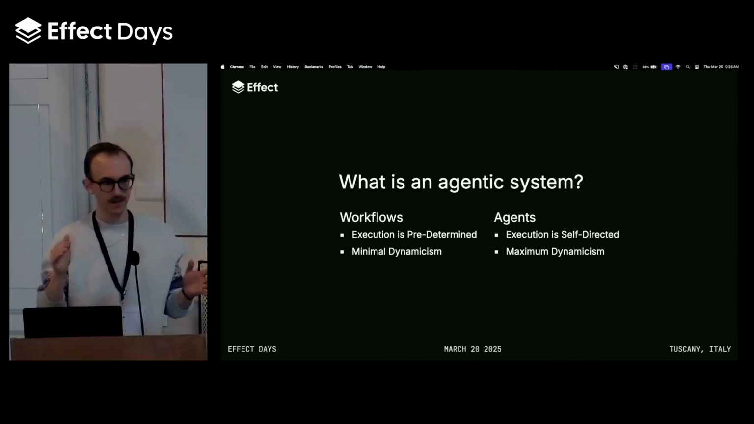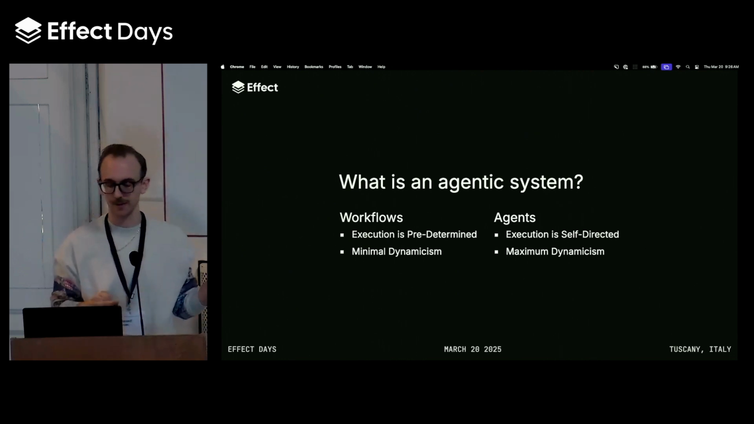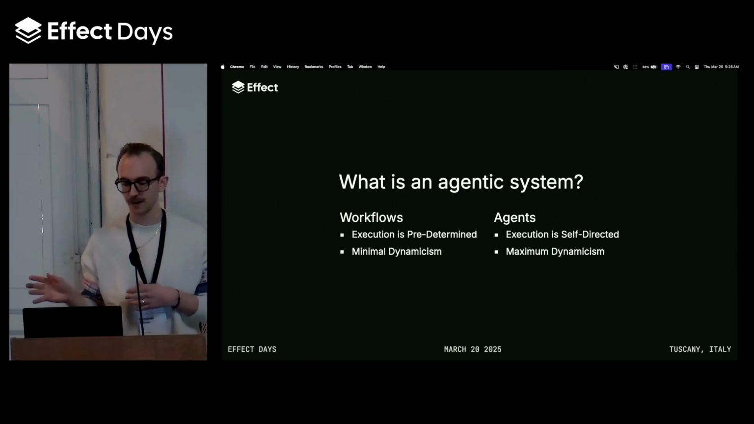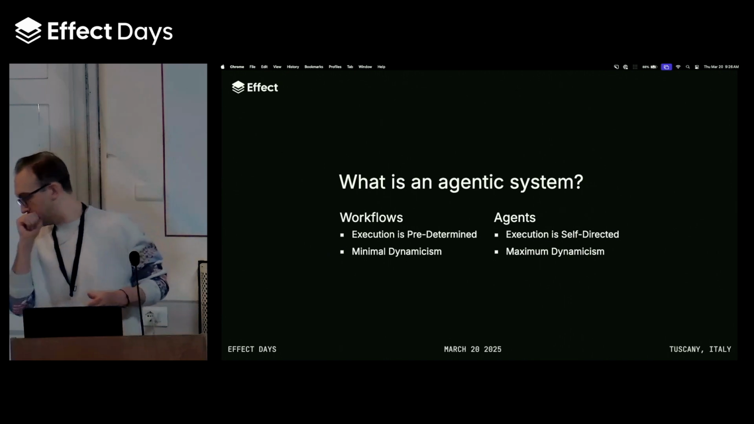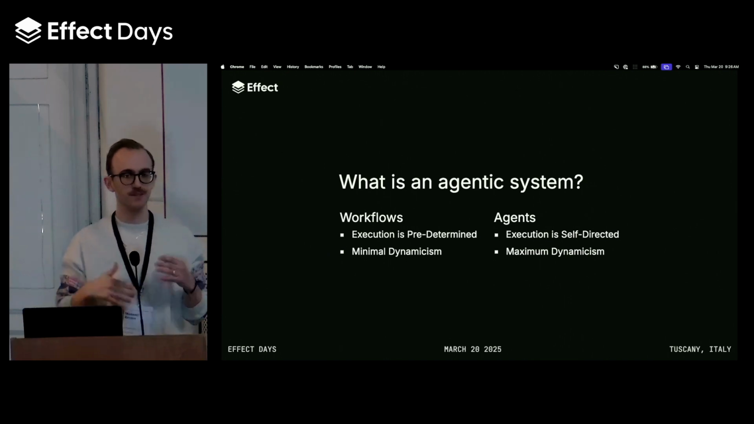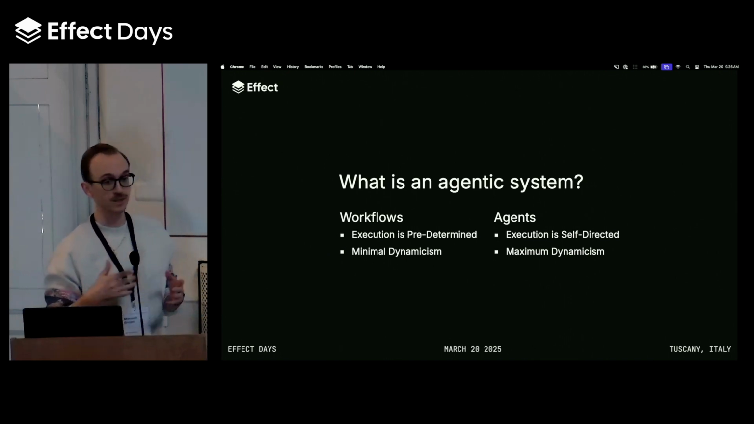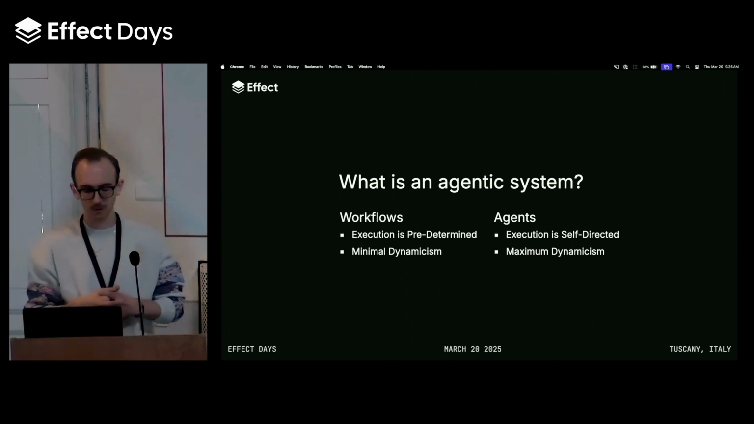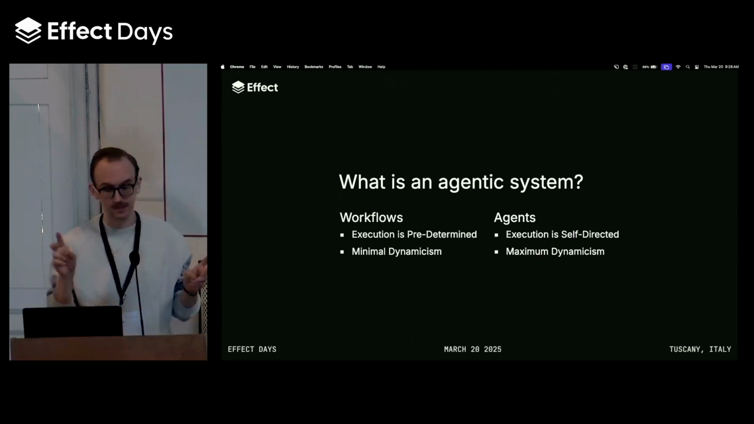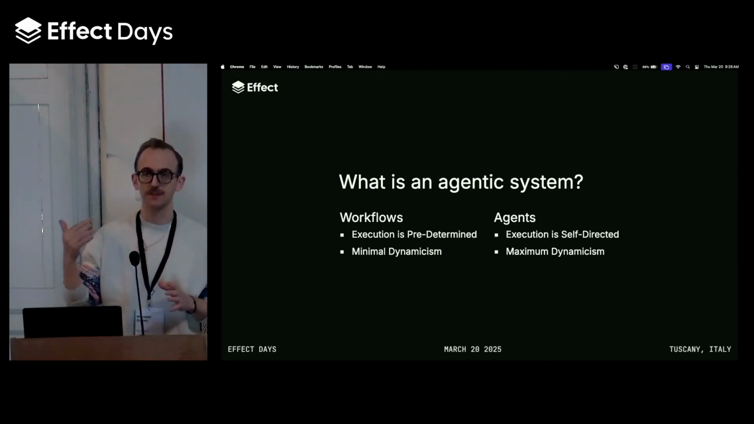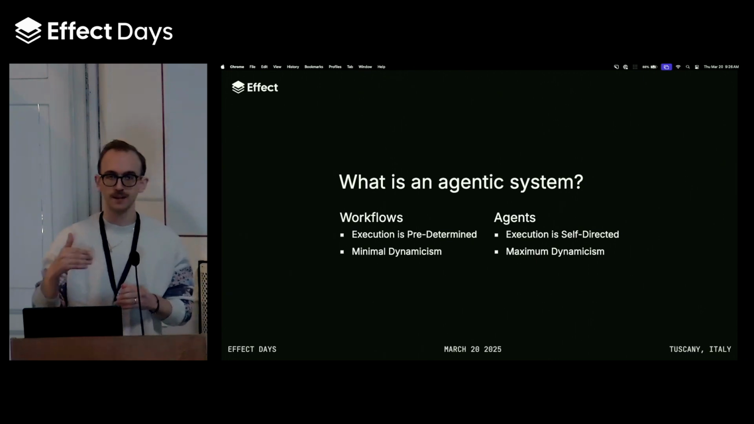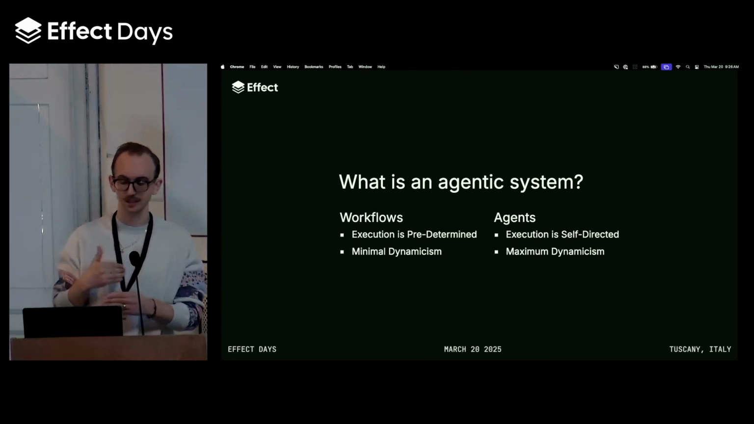And then they classified agentic systems into two major categories. Workflows, where code paths and execution are kind of predetermined. There's minimal dynamism, so the developer is really in control over what's going on. And then agents, or agentic systems plus, whatever you want to call it, where execution is much more self-directed by the LLM based on it making decisions about what the best thing to do next is.